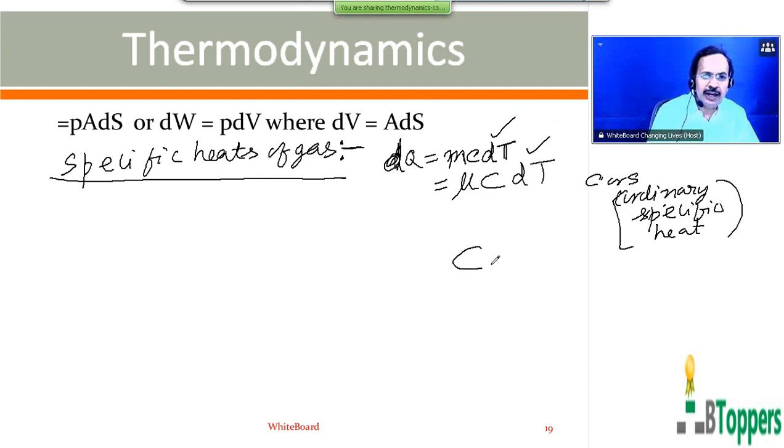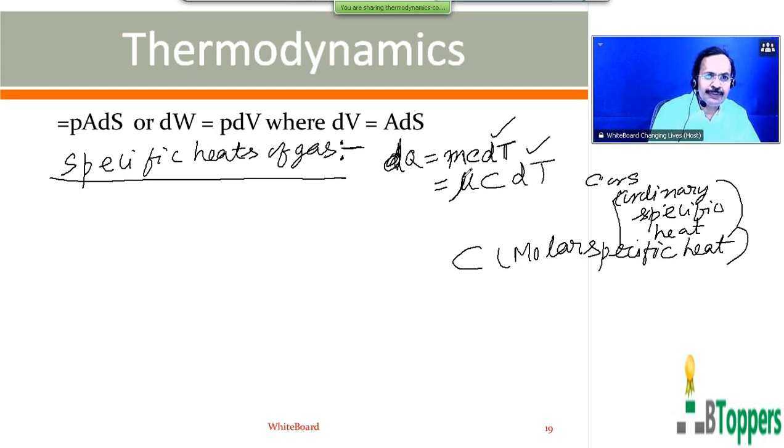Capital C represents the molar specific heat. So the molar specific heat of the substance is numerically equal to the amount of heat energy required to increase the temperature of 1 mole of substance by 1 degree Kelvin or 1 degree centigrade.